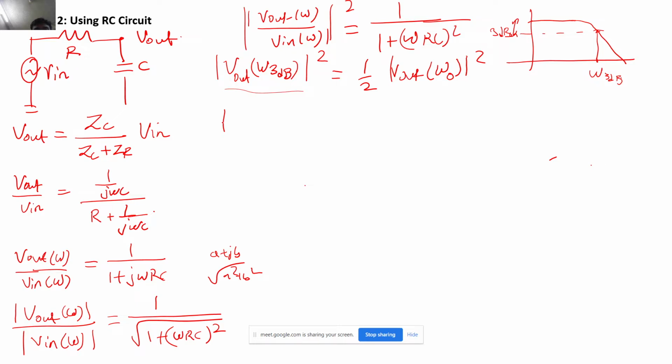So now (omega 3 dB RC) square is equal to 1 plus this, equal to 2. So what I got is omega 3 dB RC is equal to 1, and hence omega 3 dB is nothing but 1 upon RC, and I can say f 3 dB in hertz will be nothing but 1 upon 2 pi RC, correct?